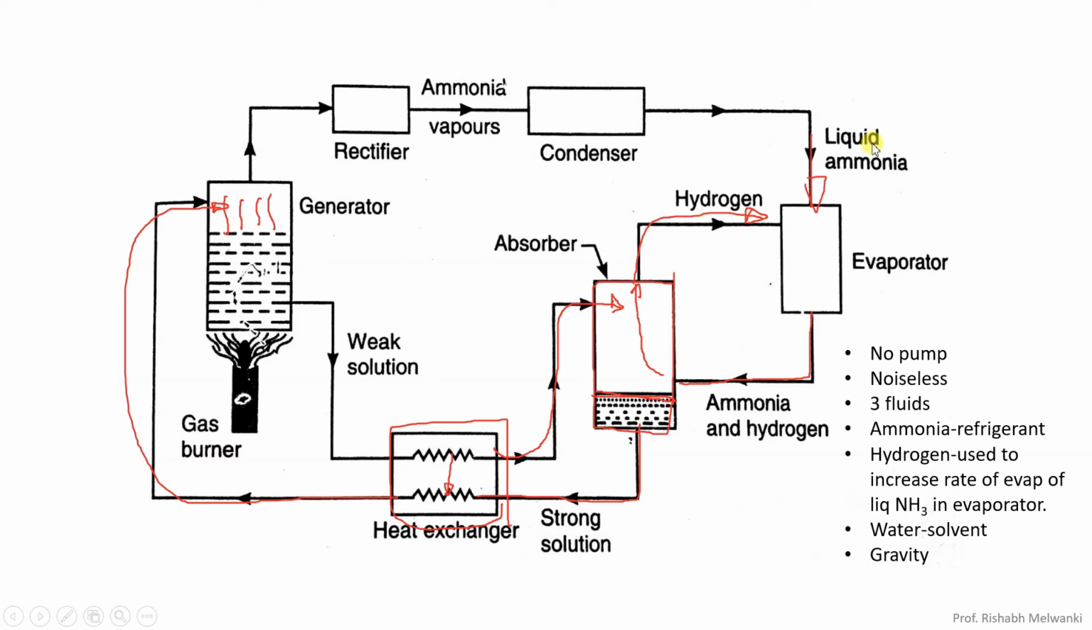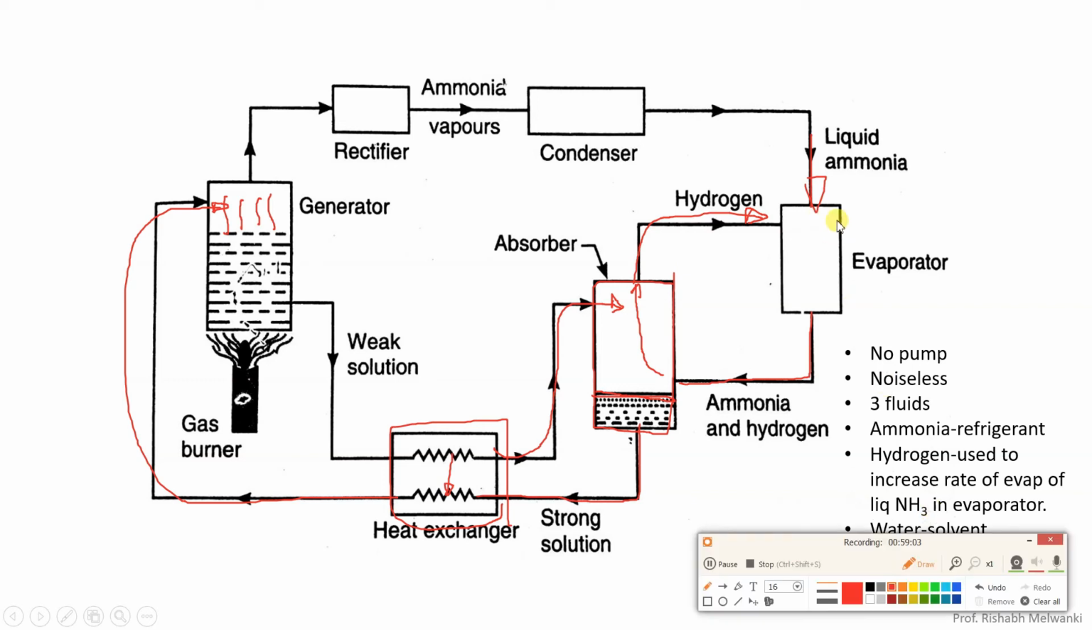Because of that, since the partial pressure of ammonia is less, hydrogen increases the evaporation rate of liquid ammonia in the evaporator. So whatever products are kept in the evaporator, suppose this is a refrigerator and some products are kept, they will give up their heat to the liquid ammonia. That liquid will get converted into ammonia vapor. That ammonia vapor and hydrogen will exit the evaporator and go back to the absorber, where the ammonia vapor is absorbed by the weak solution, whereas hydrogen, since it is a light gas, will again go back to the evaporator.